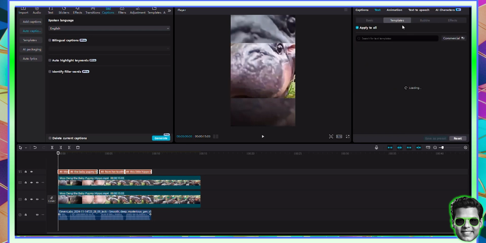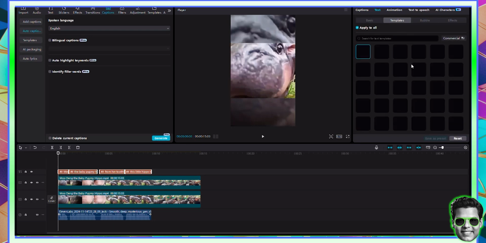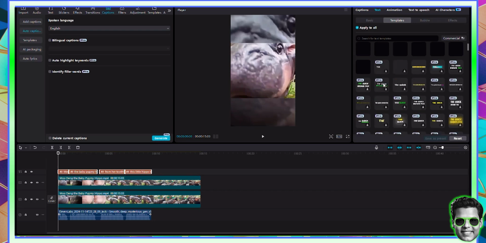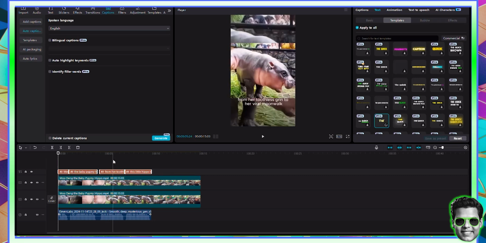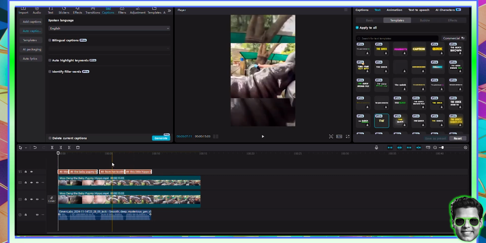Now, I'm going to go to the templates. When it comes to the voiceover, I need to pick a template that I actually like. It reveals one word at a time, and it's pretty good because it doesn't take so much space. So I'm going to click this one, and it will apply it. So it's actually applying it.